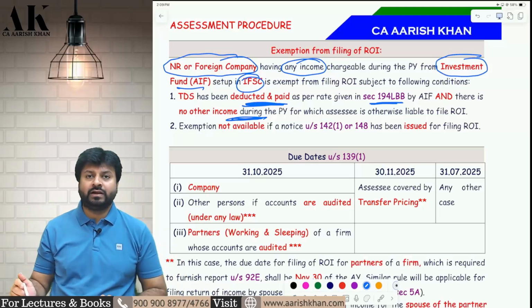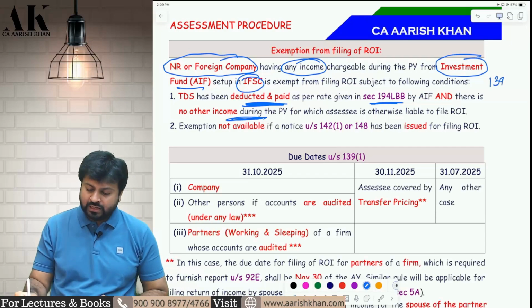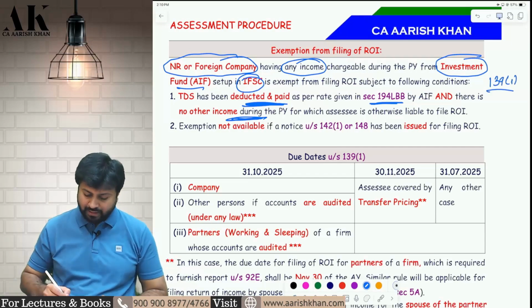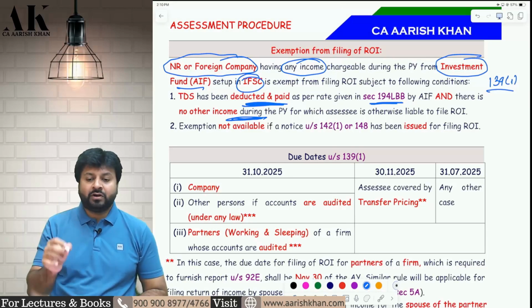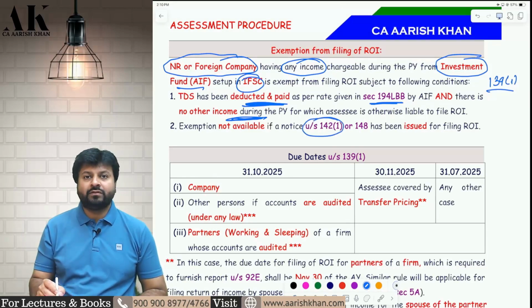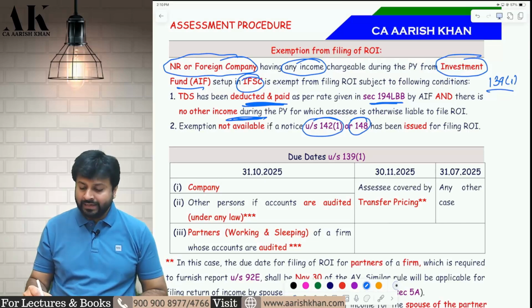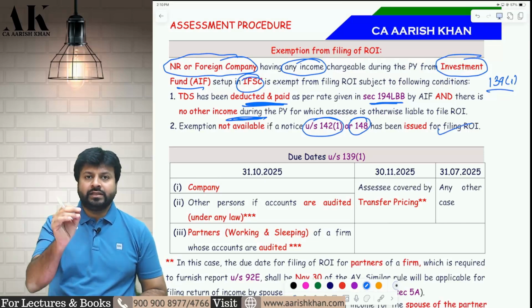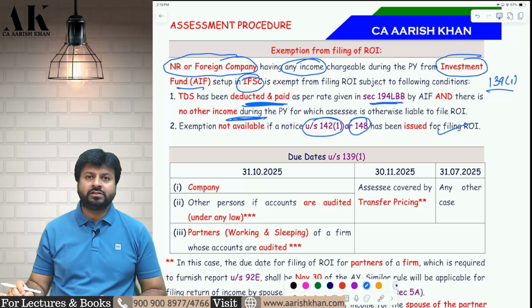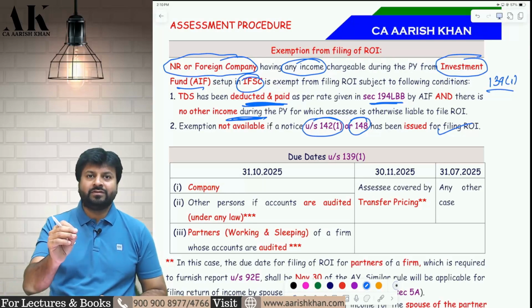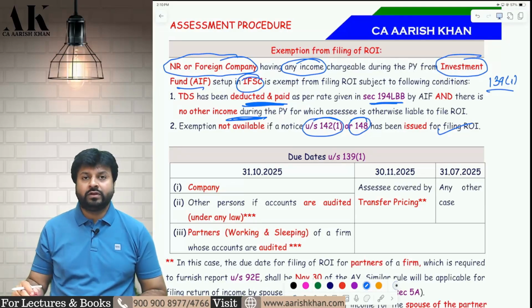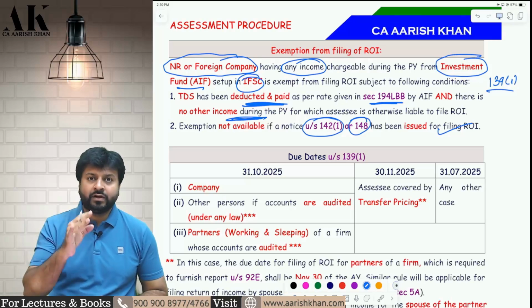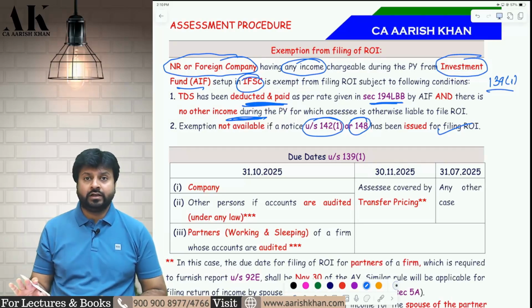they are not liable to file the income tax return under which section? Under section 139 subsection 1. But pay absolute attention. If the department wants, the department can send them a notice under 142(1) or a notice under 148 and tell them to file the income tax return. They are not exempted from all the provisions of the income tax law. They are only exempted from section 139(1). So if the department tells them that you have to file return under 142(1), then you have to file. If the department tells you to file the return under 148, then you have to file the return under 148. You don't have any other option.